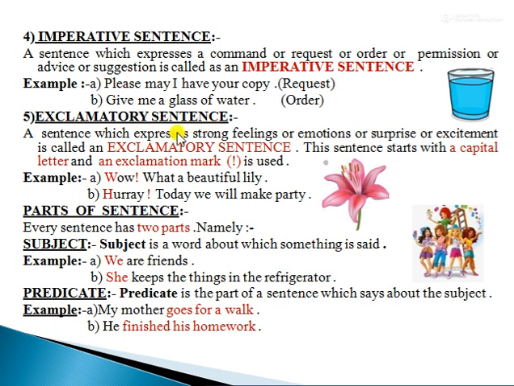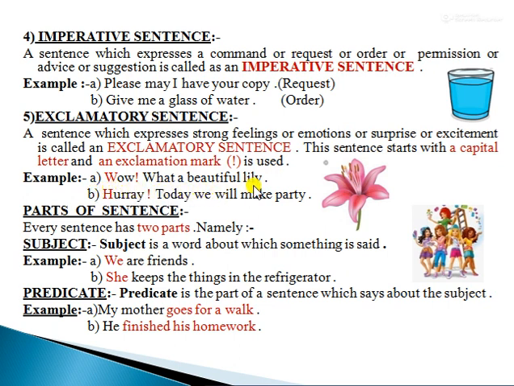Number 5. Exclamatory sentence. Definition says, a sentence which expresses strong feelings or emotions or surprise or excitement is called an exclamatory sentence. This sentence starts with a capital letter and an exclamation mark is used. Examples.